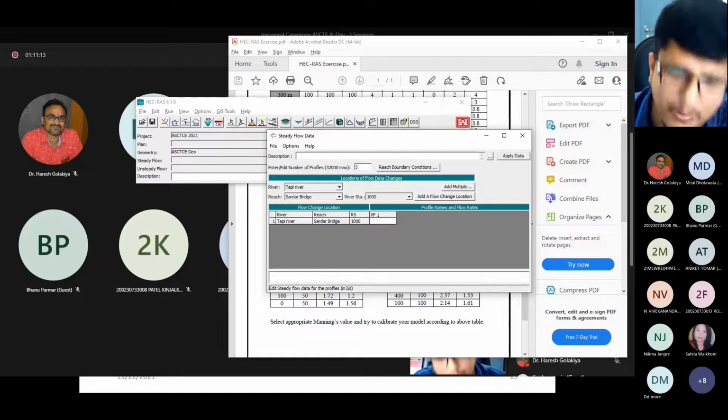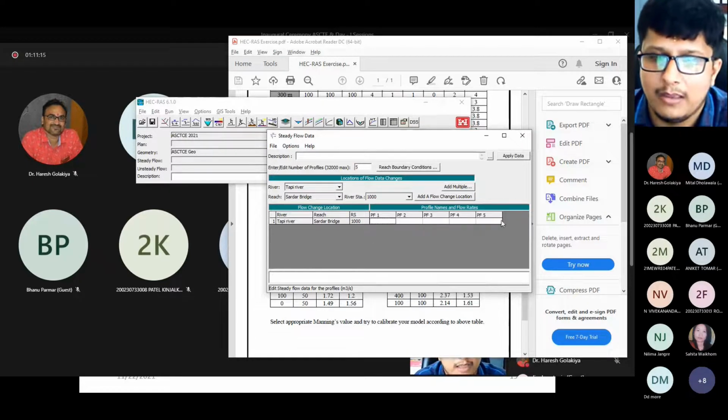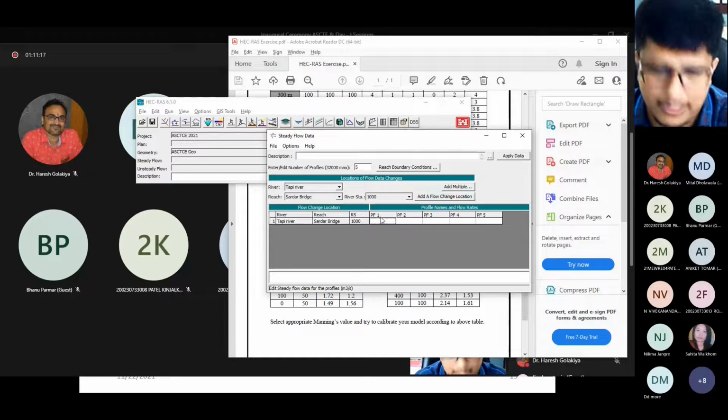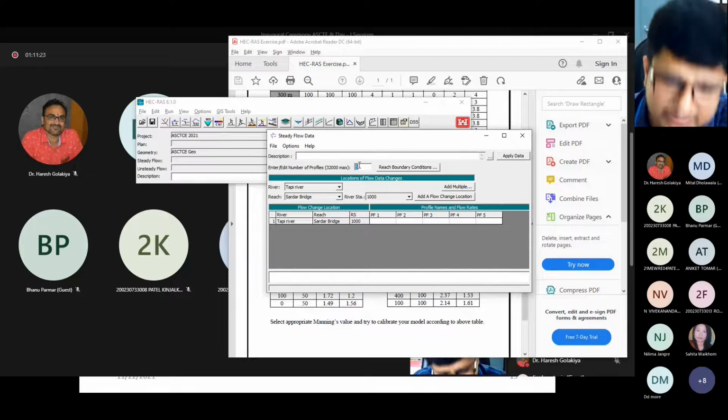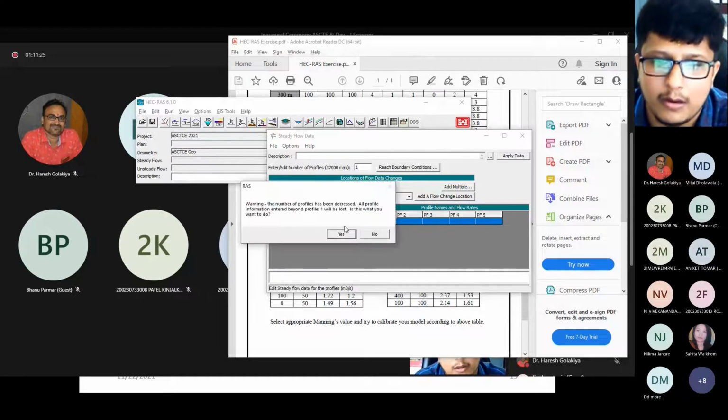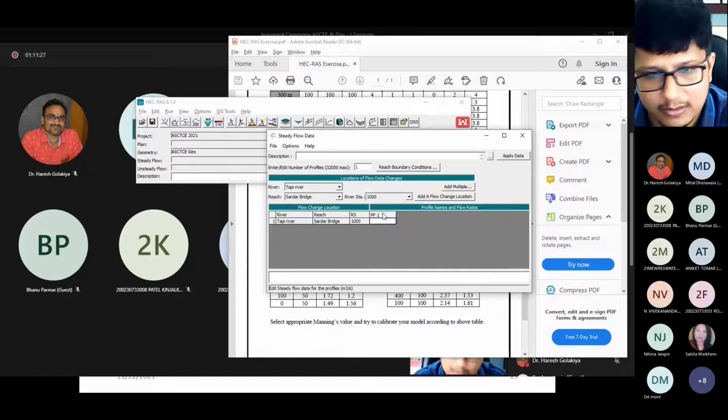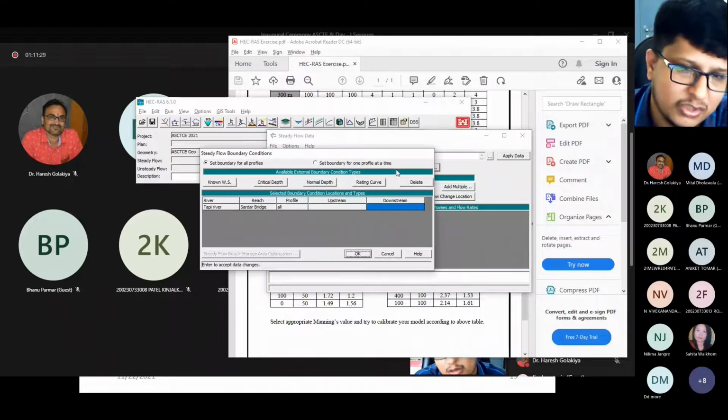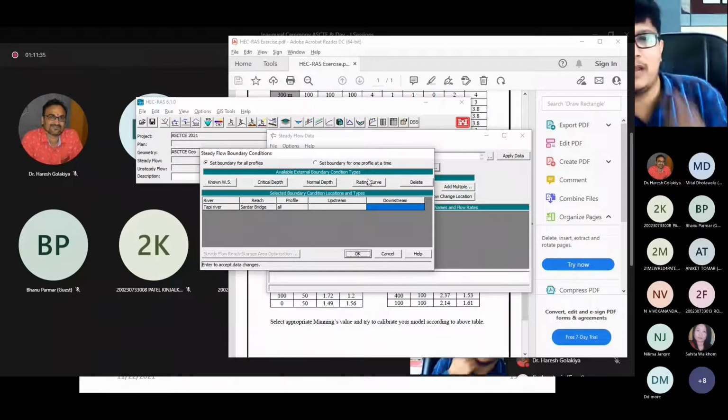If I write here 5, you can see 5 PF, meaning flow profiles: discharge 1, discharge 2, discharge 3, discharge 4, discharge 5, like that. But if you have only one discharge, then write 1. Second is the reach boundary condition. You can see there are 4 options: known water surface, critical depth, normal depth, and rating curve.